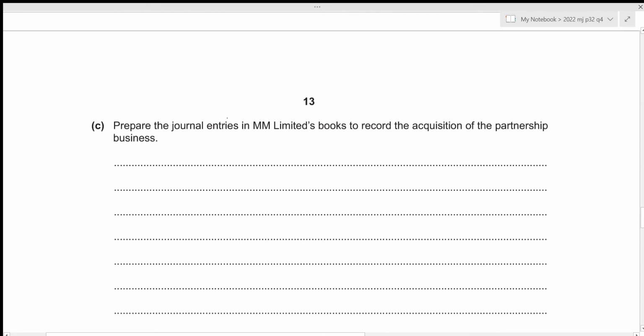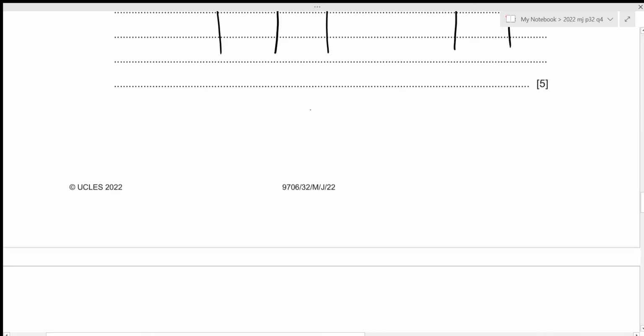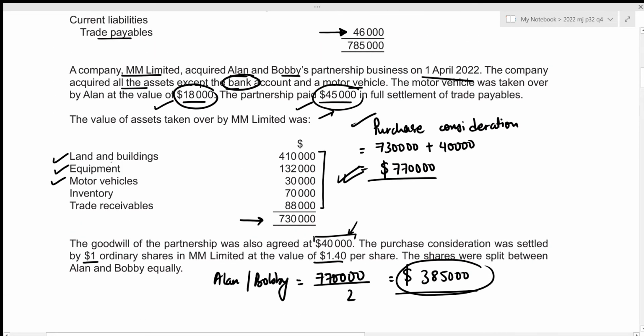We now need to prepare the journal entries in Limited's books to record the acquisition of the partnership business. Okay, so this requires a debit side as well as the credit side. And we are recording this in Limited's books, which means that all of the acquired assets will go towards the debit side, right? And all of the payments made by Limited will go towards the credit side. Let's have a look above. We know that Limited is acquiring the land and buildings, equipment, motor vehicles, inventory, and trade receivables with these values.